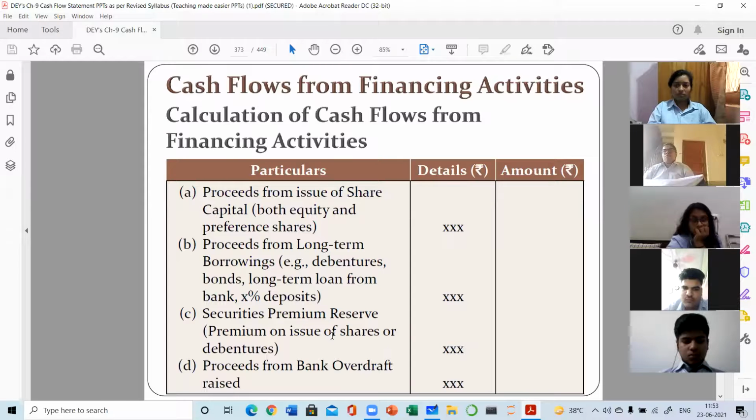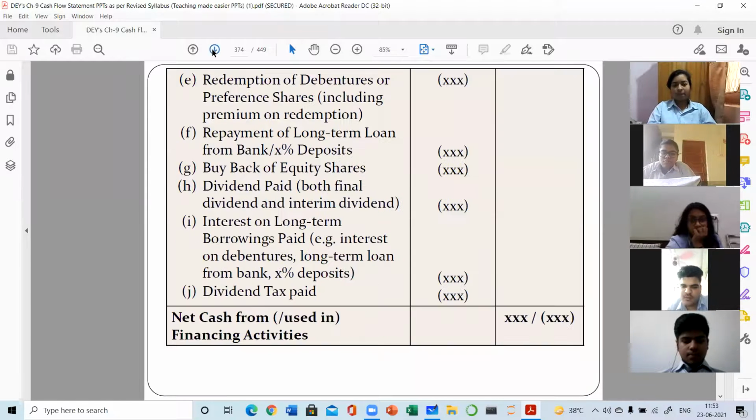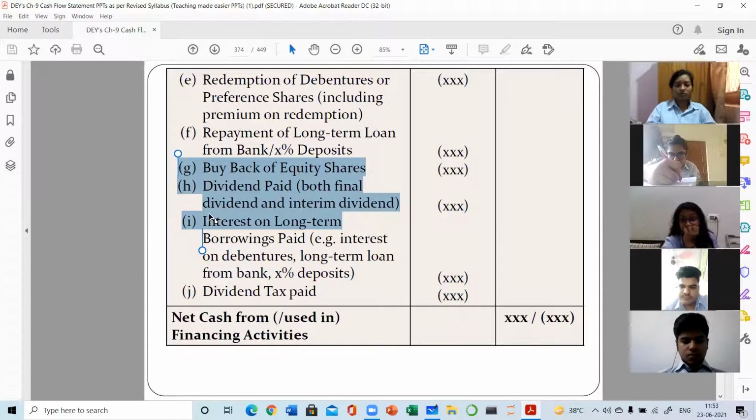Then what other items apart from increase and decrease in share capital, non-current liability, and short-term borrowing? That is the SPR, securities premium reserve. Then two more items are to be subtracted: the dividend and the interest. These are the same items, dividend and interest, which we added in the operating activity. So whatever amount you have added there, you have to subtract the same amount here without any change. Okay, so now let's start with one numerical.